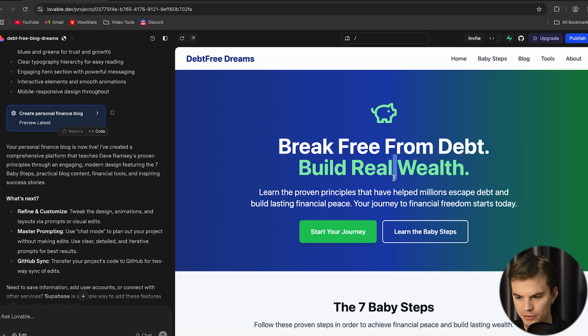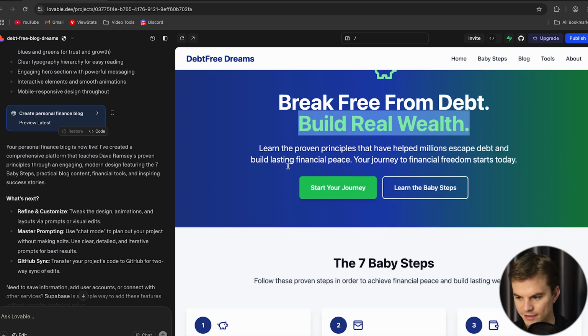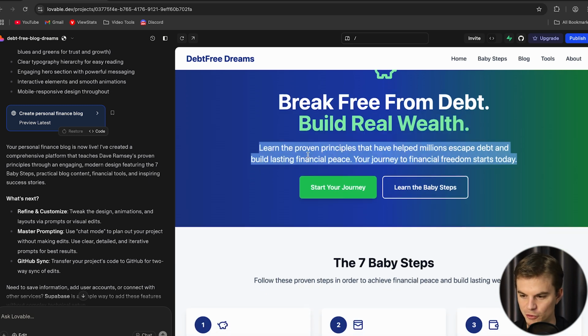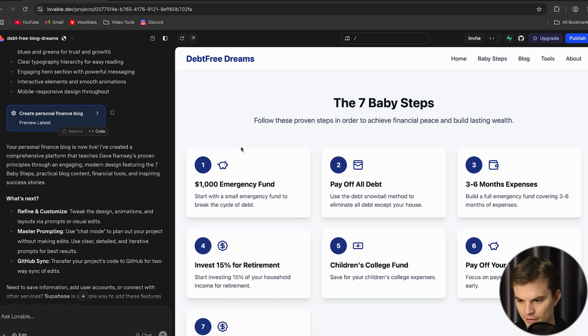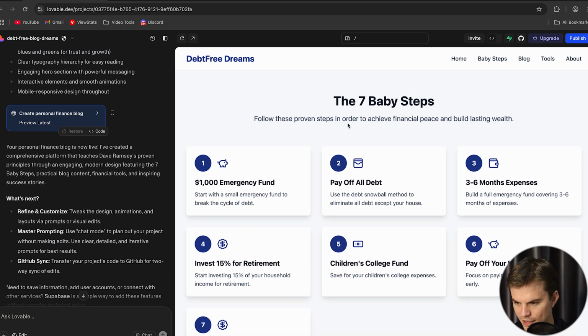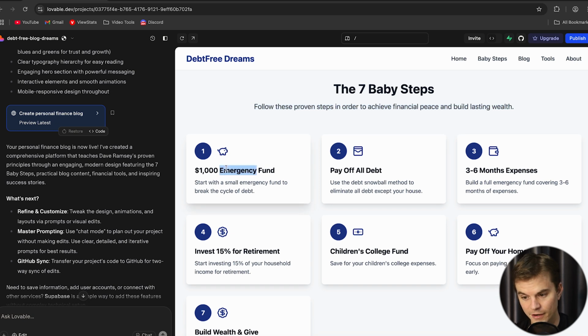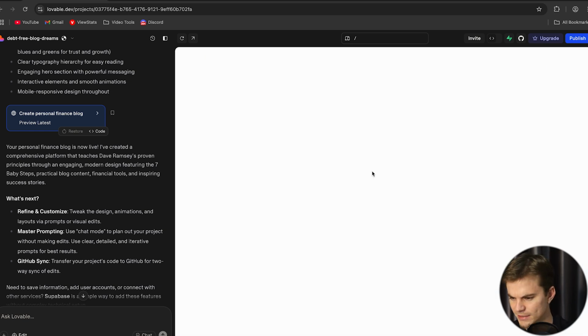Break free from debt, build real wealth, learn the proven principles that have helped millions escape debt, and build lasting financial peace. Your journey to financial freedom. So follow these 7 steps in order to achieve financial peace and build lasting wealth. Yep, good advice. Create a $1,000 emergency fund. Boom. 2, pay off all debt. So these are kind of the things that Dave Ramsey teaches.